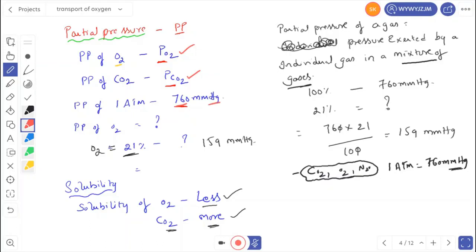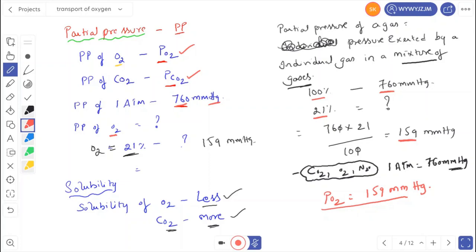So one atmosphere means 100%, equal to 760 mmHg. Then what is the partial pressure of oxygen? Generally the percentage of oxygen in the atmosphere is approximately 21%. If 100% equals 760 mmHg, then 21% equals how much? If you calculate, you get 159 mmHg. So the partial pressure of oxygen in the atmosphere is 159 mmHg. Remember that.